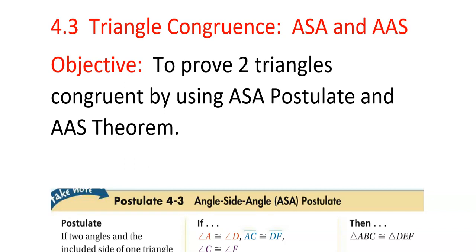So section 4.3, triangle congruence. We're going to learn two different theorems or postulates that help us to fill in reasons at the end of a proof. So then you'll have four, and that's the only four that we're learning. So far we have side, side, side, and side, angle, side. And today we're going to talk about two others, which are angle, side, angle, and angle, angle, side.